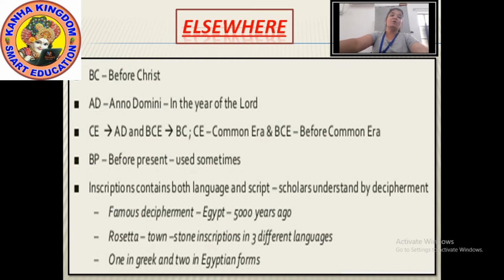And in India we began using this form of dating from about 200 years ago.